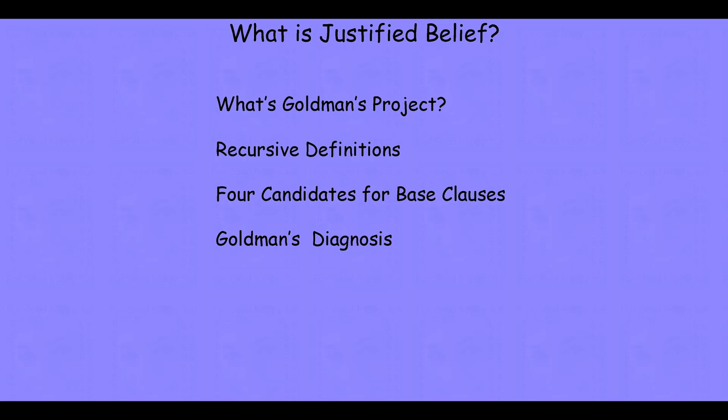He begins by offering a diagnosis of why it is that none of these base clauses is going to work. He'll use that information both to motivate and to formulate his final theory, his reliabilist alternative theory of justification. And so we'll go through that, look at each of the iterations that he talks about, and see how he spells out his alternative theory, and see if we can glean some insight from what we discovered there.